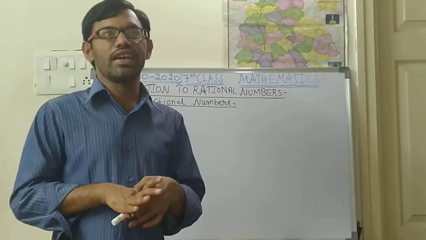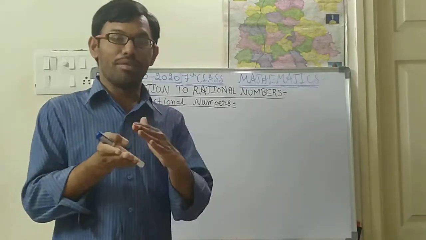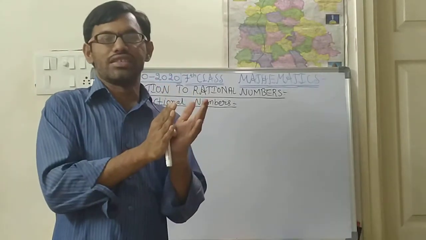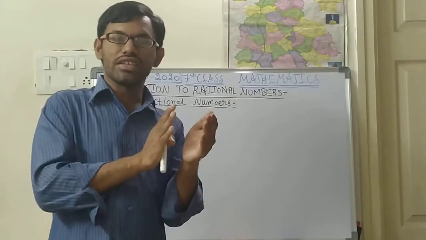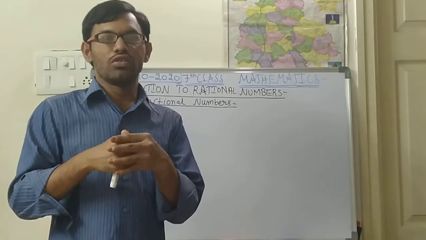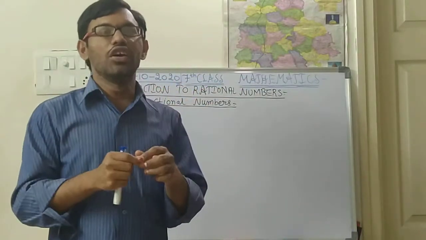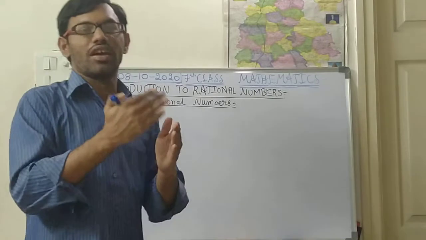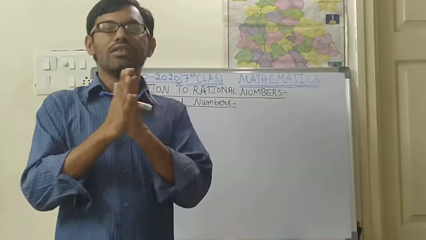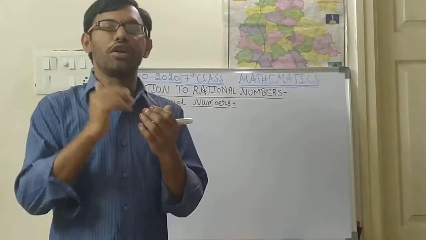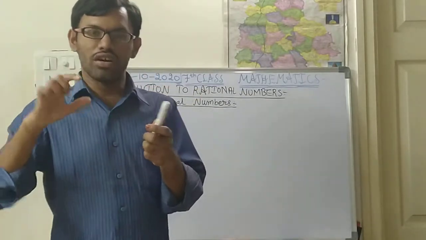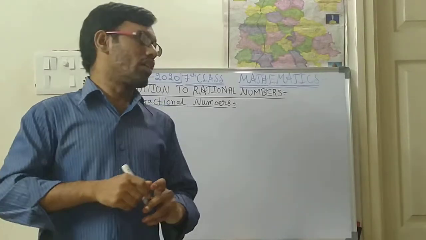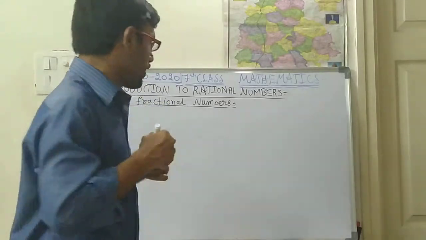I think you have understood integers and fractions. If you see a number line with integers, listen carefully children, if you see a number line with integers and fractional numbers on a single number line, the integers meaning whole numbers like 0, 1, 2, 3, and the fractions like 1 by 2, 1 by 4, 3 by 4, on the same number line, then those are called rational numbers. Now you will be seeing those type of things.